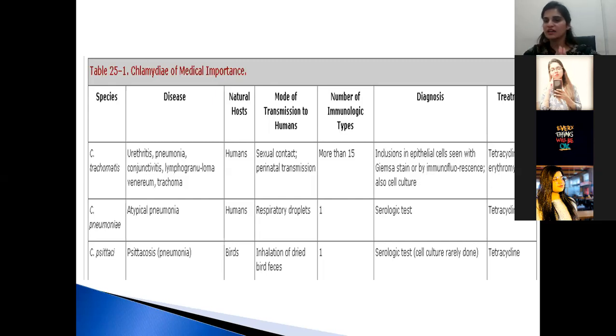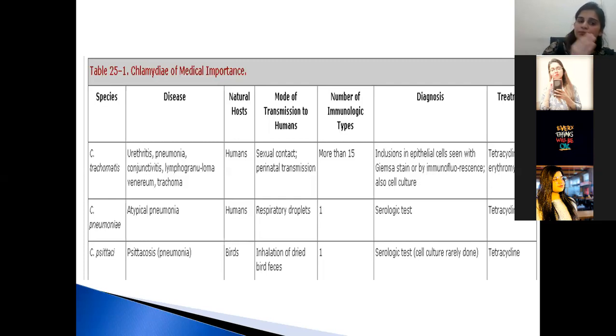So we discussed the three important species of Chlamydia. Chlamydia trachomatis, which is responsible for causing trachoma, sexually transmitted diseases, and lymphogranuloma venereum, and the host is humans.